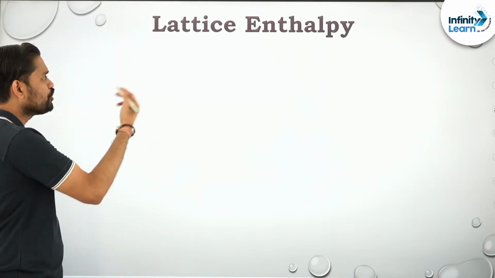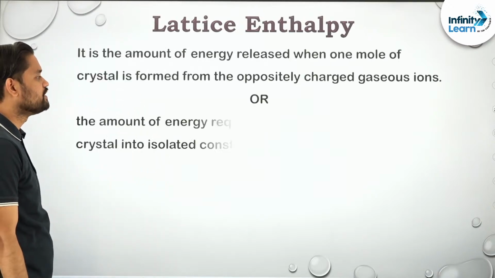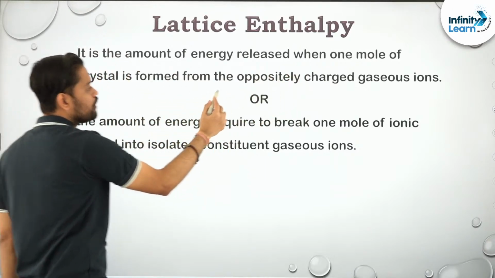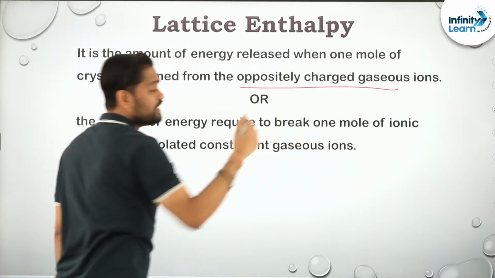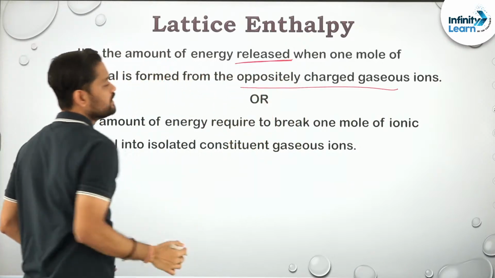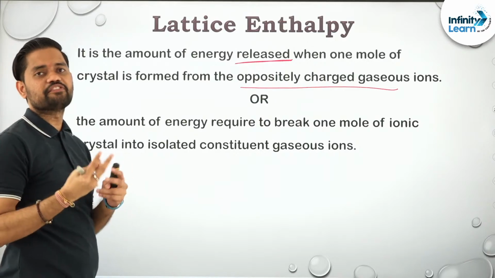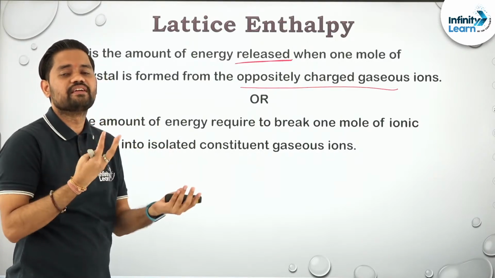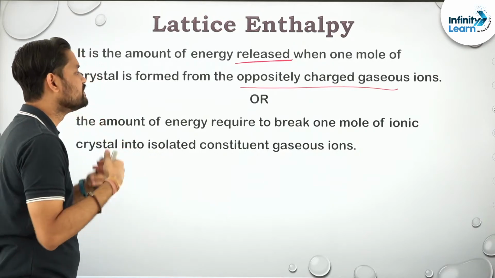Then talking about lattice energy, I have already discussed the definition. It is the amount of energy released when 1 mole of a crystal is formed from oppositely charged gaseous ions. When it is forming, it is energy released. If you define it as formation of an ionic compound or crystal, then it is the amount of energy released. If it is breaking, then the amount of energy supplied.